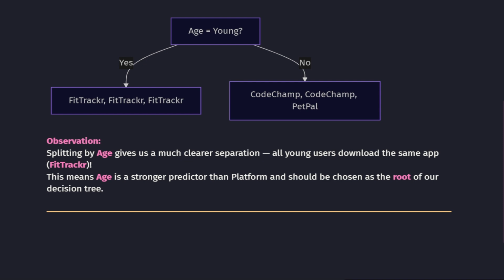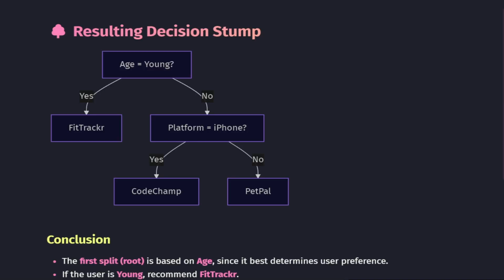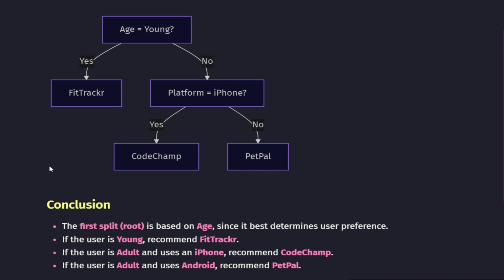Now that we have compared the two questions, platform and age, let's put everything together into our resulting decision tree. Here's what our final tree looks like. The first split, or the root of our tree, is based on age because it best predicts which app a user will download. If the user is young, we simply recommend FitTracker. If the user is adult, then we look at their platform. If it's an iPhone, we recommend CodeChamp. If it's Android, we recommend PatPul.